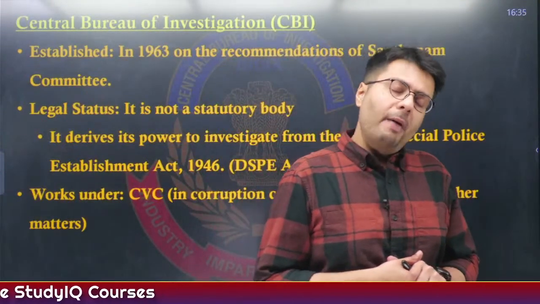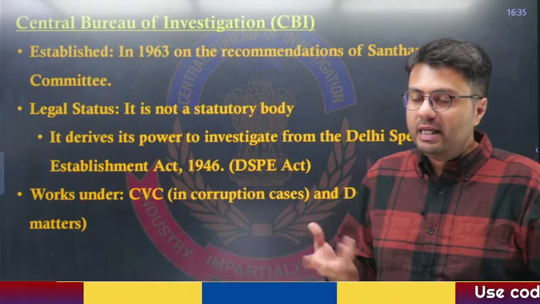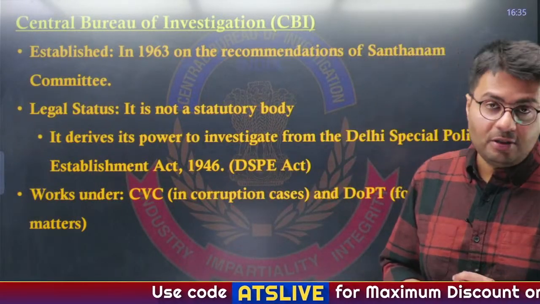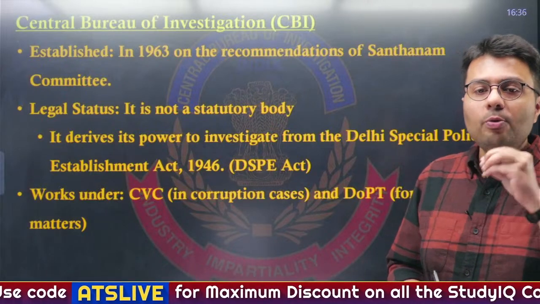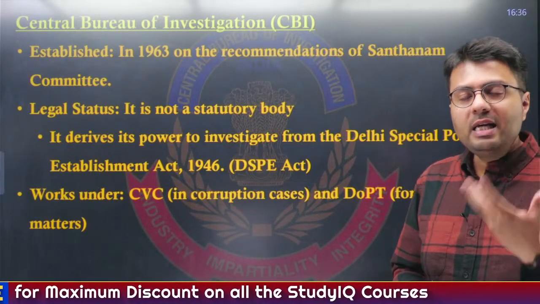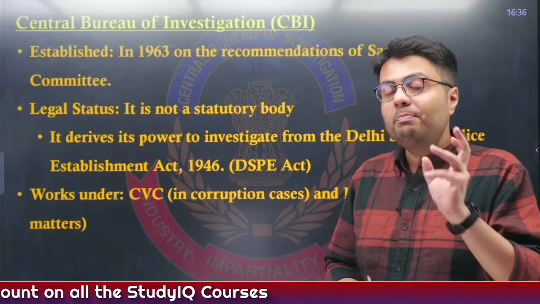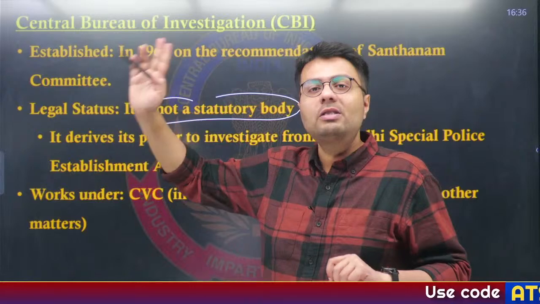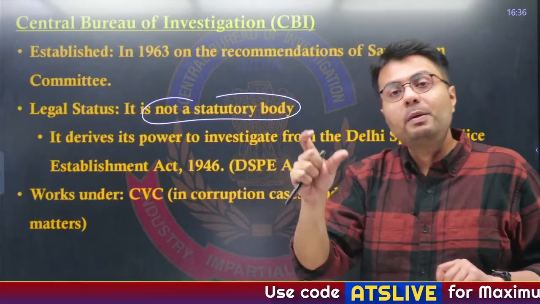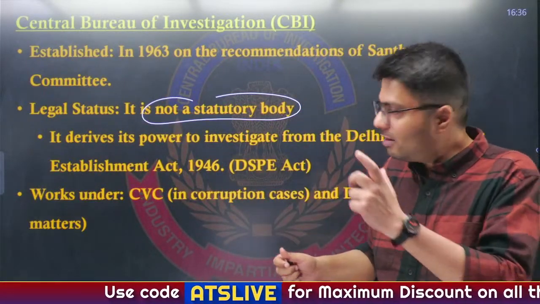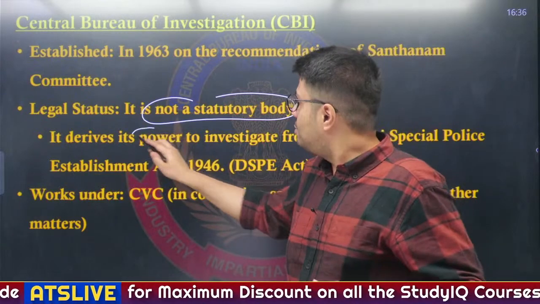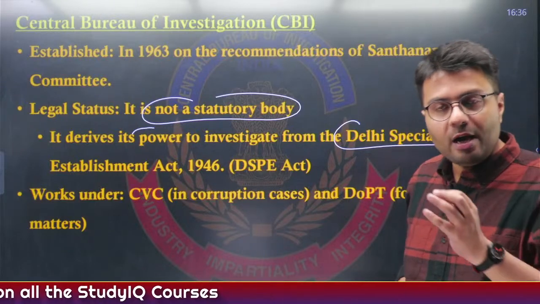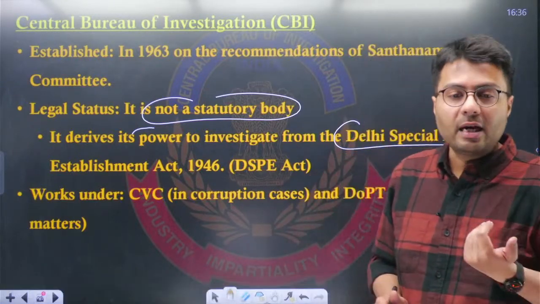Now, let us get back to what is CBI, because essentially CBI is very important from our exams perspective. CBI was set up in 1963 based on the recommendation made by a committee known as the Santhanam Committee. Now, the legal status of CBI is somewhat different, and please remember that it is not a statutory body. NIA, I told you a few days back, is a statutory body because it was formed as per an act passed by the Indian Parliament. However, CBI derives its power to investigate from an act known as the Delhi Special Police Establishment Act of 1946, the DSPE Act.